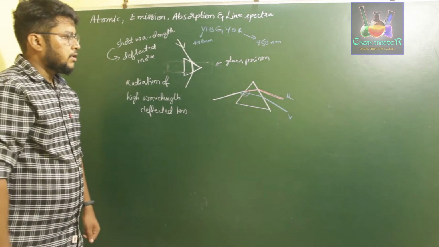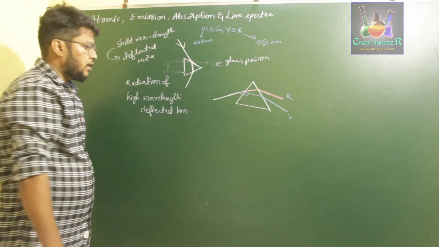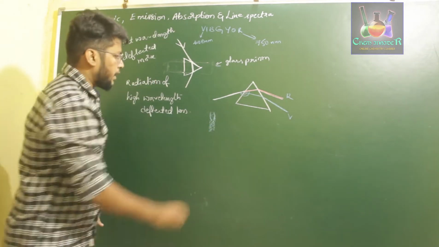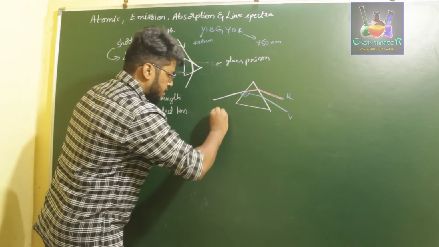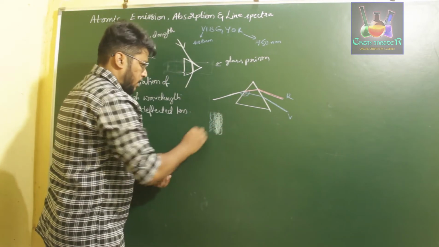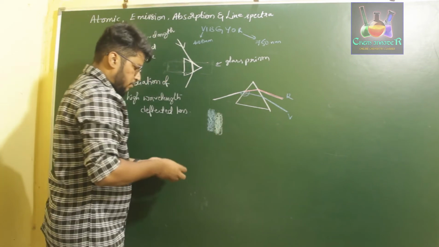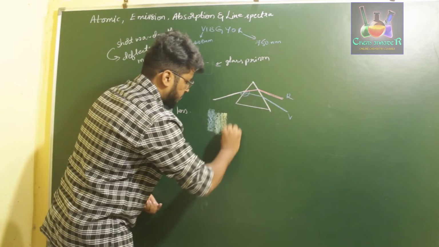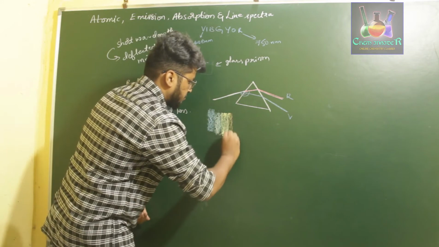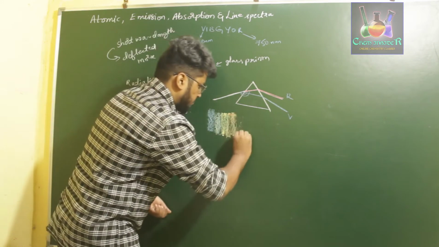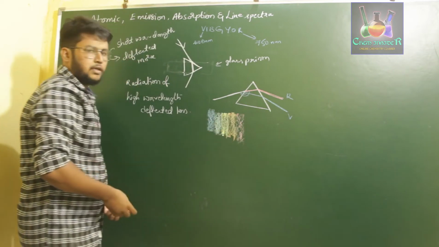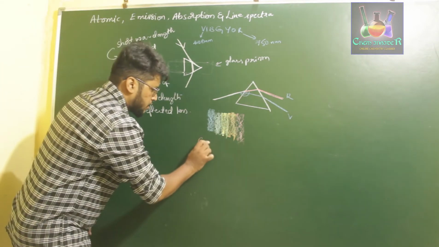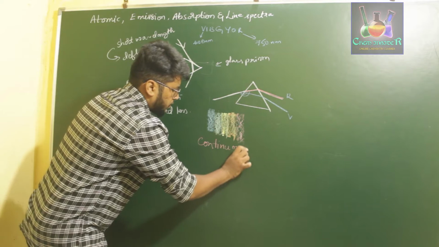Further, in this dispersion of white light, we observe that blue light is overlapped by green light in such a manner. If you take this as green and this as blue, blue light will be overlapped by green, which will be overlapped by yellow, and so on, overlapping with orange and then with red. This overlapping of dispersed light is called a continuous spectrum.